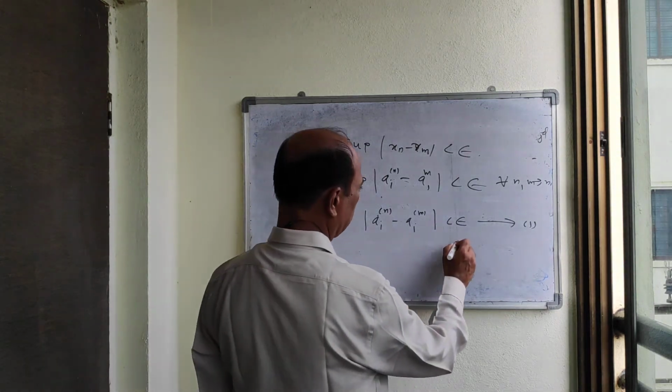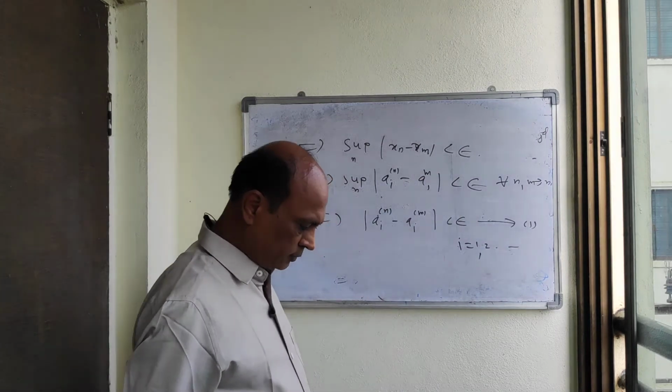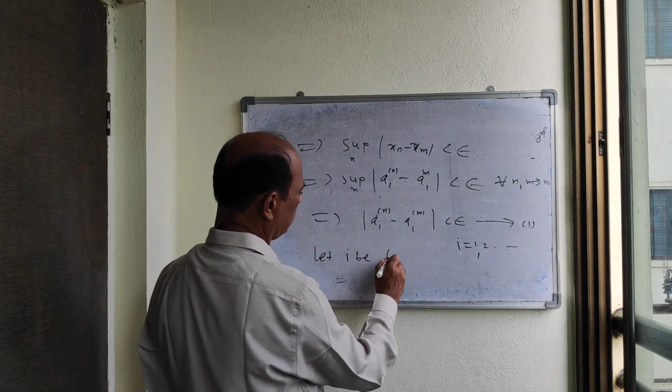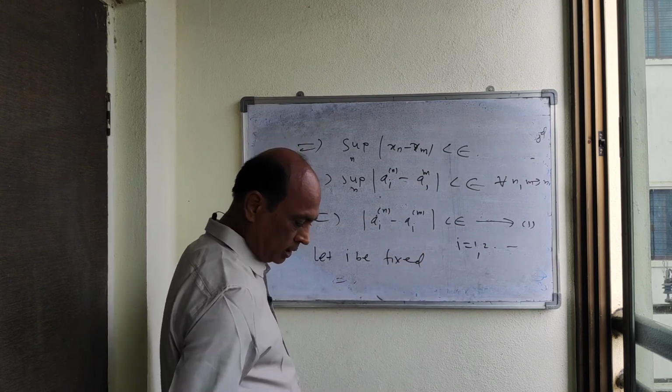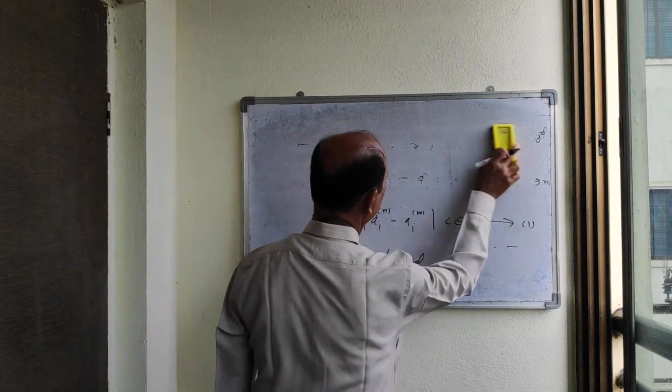Now let i be fixed. Then what will happen?